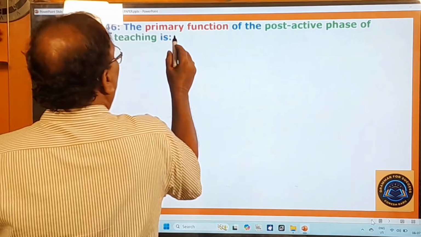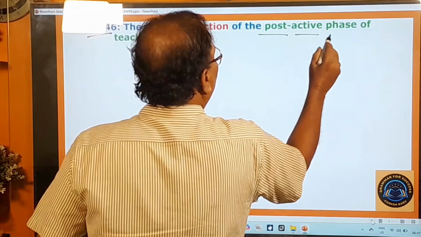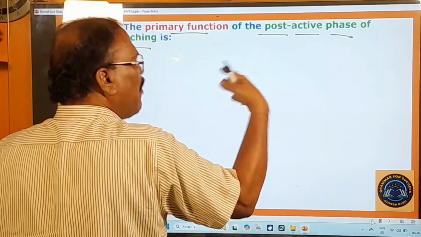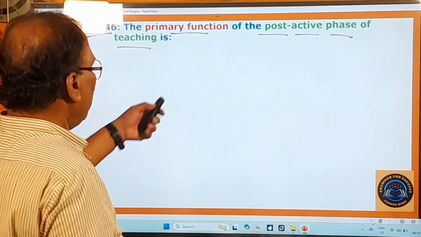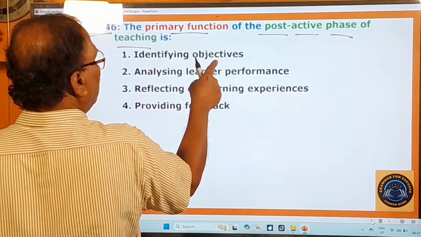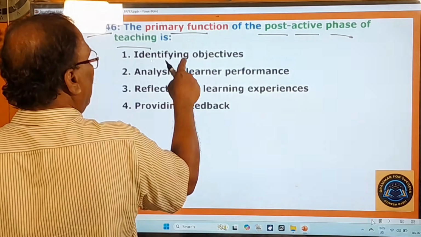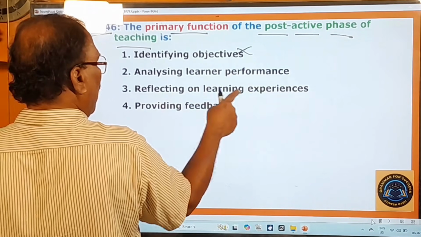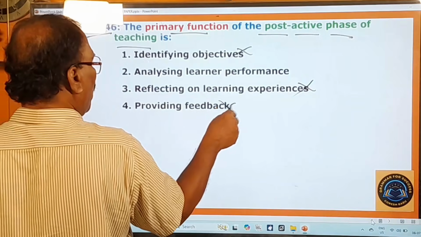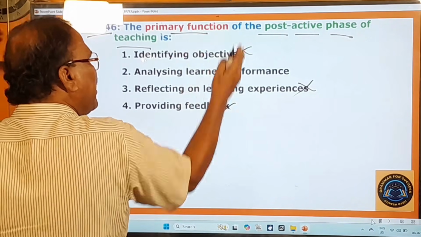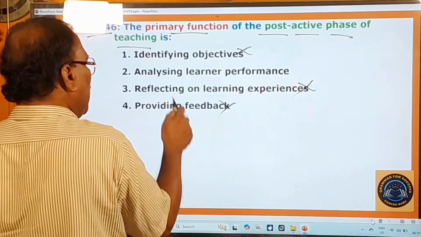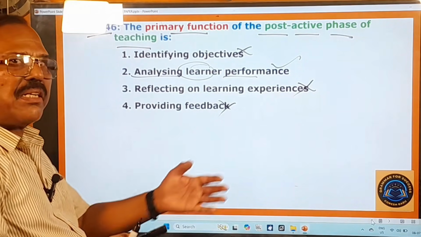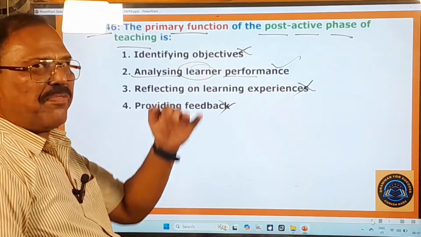146th question, the primary function of the post-active phase of teaching. That means after teaching something in the class, what function follows? That is the meaning. Here you pay attention. Identifying objectives is not the function that takes place in the post-active phase. No. Reflecting on learning experiences. No. Providing feedback. No. But the primary function immediately after teaching something in the class, what is that? Analyzing learner performance. What is the learner's reaction? What is the learner's performance?